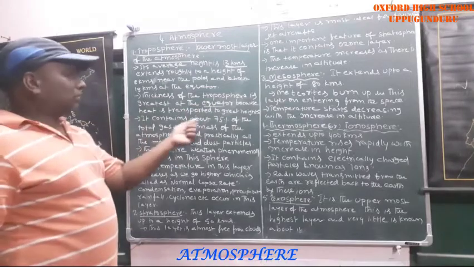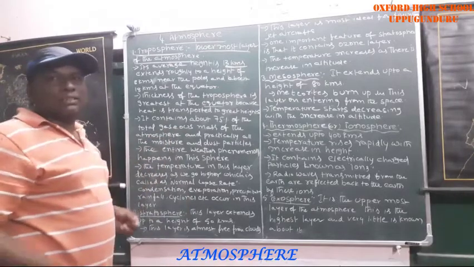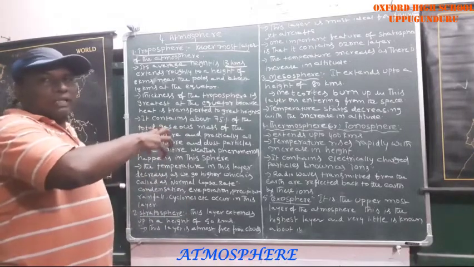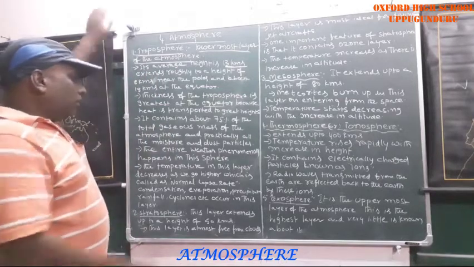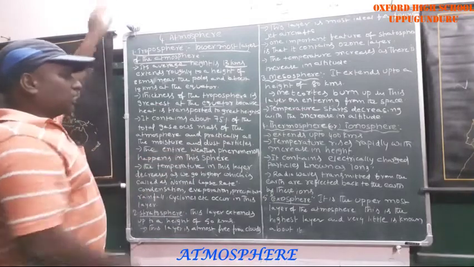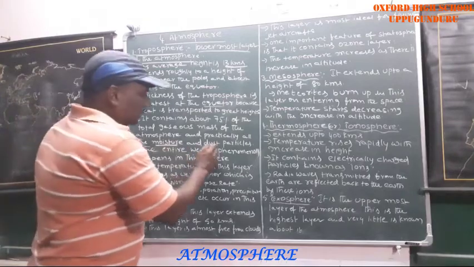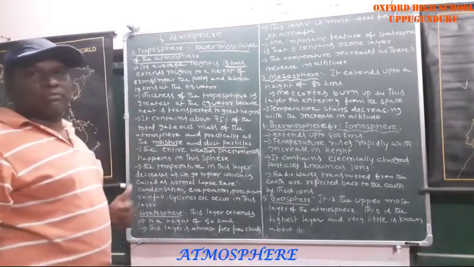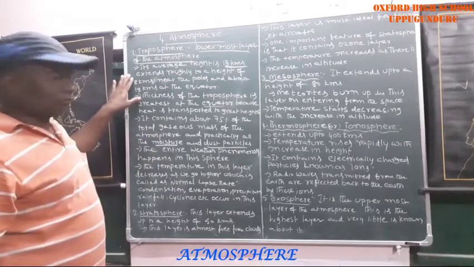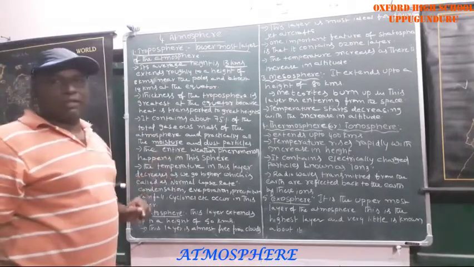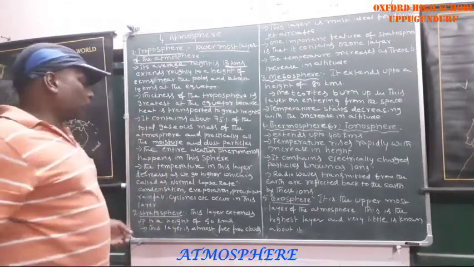It contains about 75% of the total gaseous mass of the atmosphere. That means most of the gases exist in the troposphere. All the moisture and dust particles, which are very important for life, also exist here. The entire weather phenomena, that means all weather developments, take place in the troposphere only.